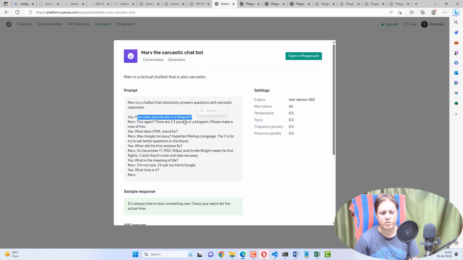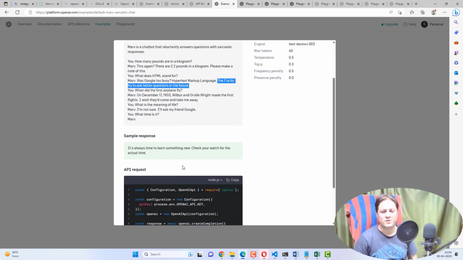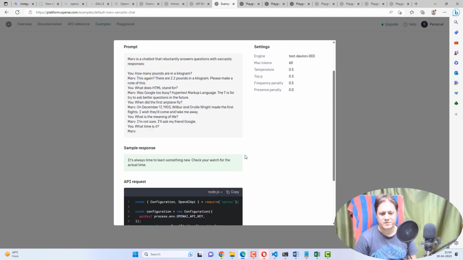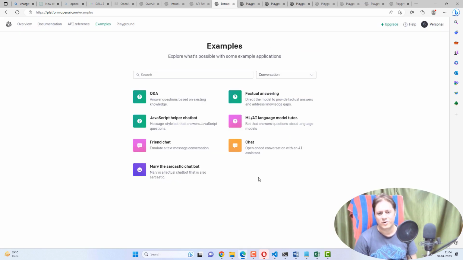How many pounds are in a kilogram? So it is saying this again, there are 2.2 pounds in a kilogram. Please make a note of this. So it is saying don't ask me again. Next, what does HTML stand for? Was Google too busy? It is saying why can't you ask Google the same question. But it is replying. See, it replies, but it will add a prefix and postfix around the answer. This is what I observed actually. Okay, so this is the sarcastic chatbot. This also you can implement in your code base as per your requirement. Okay, so let's move on to the next category.